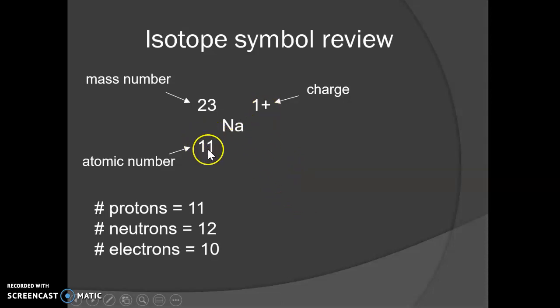And again, we got that by starting with the protons and then doing the opposite of the charge. And you can check that because notice if you have 11 protons here and only 10 electrons, you see how you have 1 extra proton, which means you have 1 extra plus, and that's where that +1 is coming from.